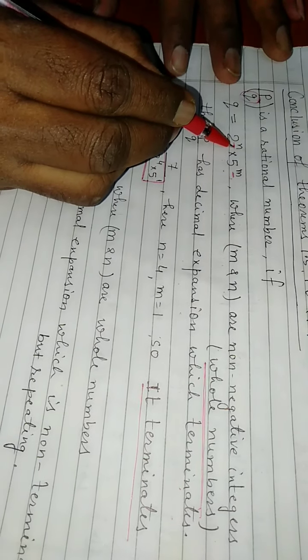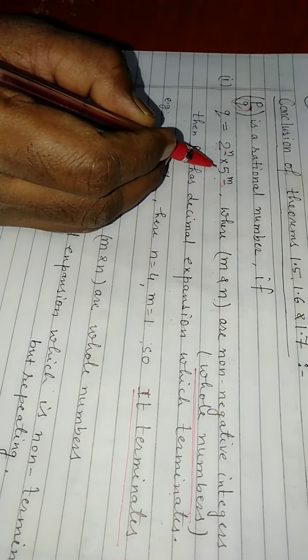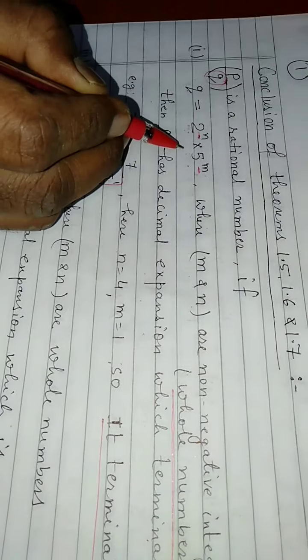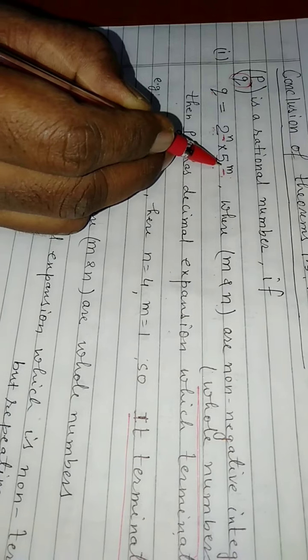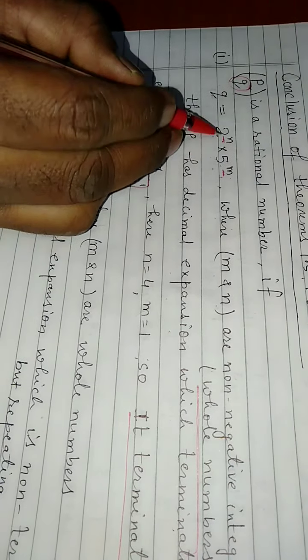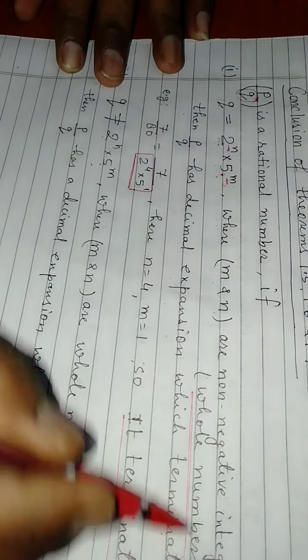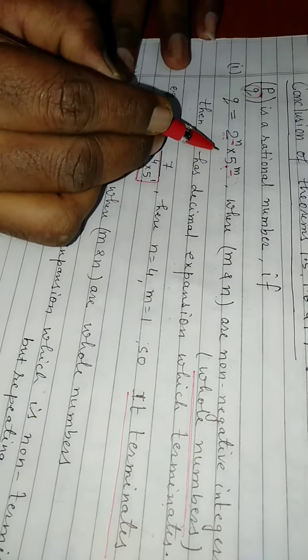Whole numbers means it may be possible that n will be 0, so Q may be written in the form of 5 to the power something, or 2 to the power something and 5 will be absent, or both numbers may be absent, because m and n are whole numbers.